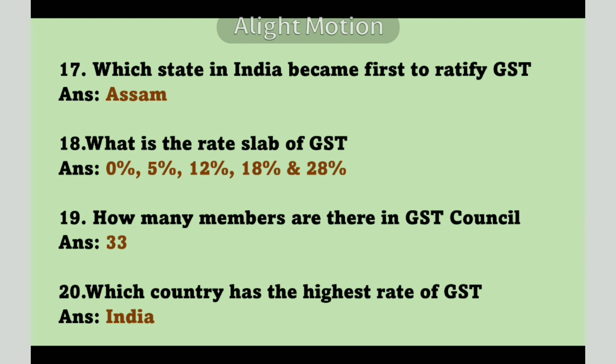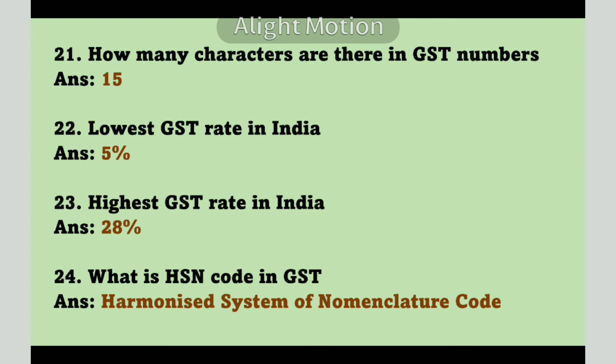It's 0%, 5%, 12%, 18%, and 28%. How many members are there in GST Council? There are 33 members in GST Council. Which country has the highest rate of GST? It's India. How many characters are there in GST number? Very important. 15 characters are there in GST number. Lowest GST rate in India, 5%. Highest GST rate in India, 28%.